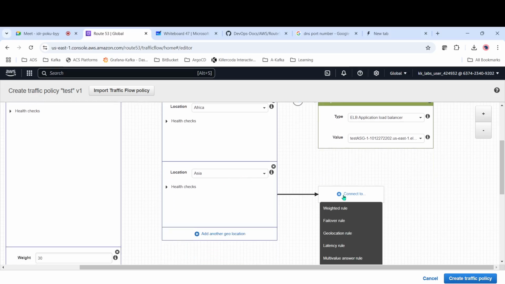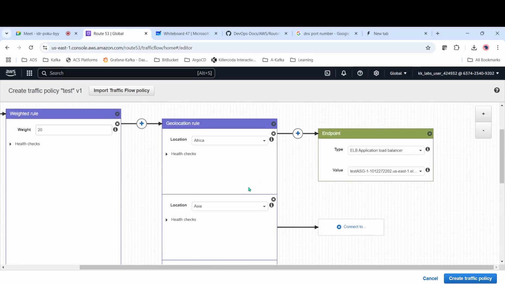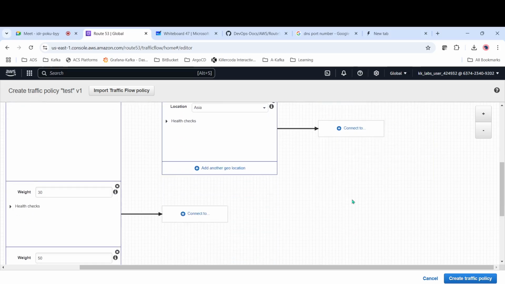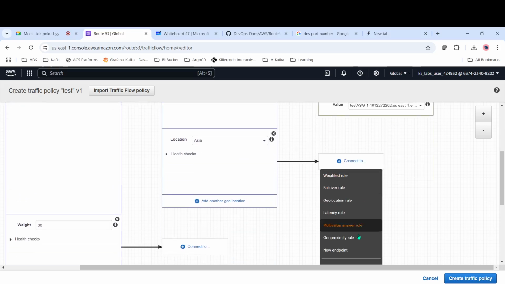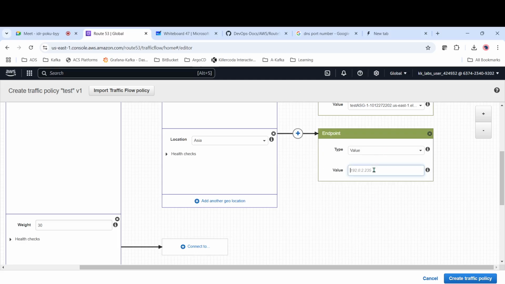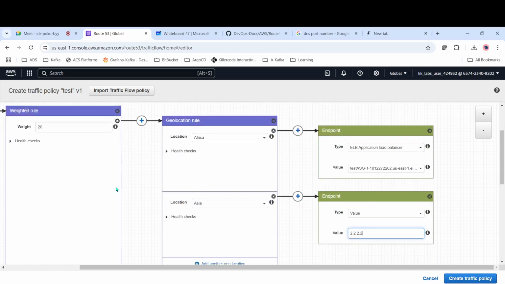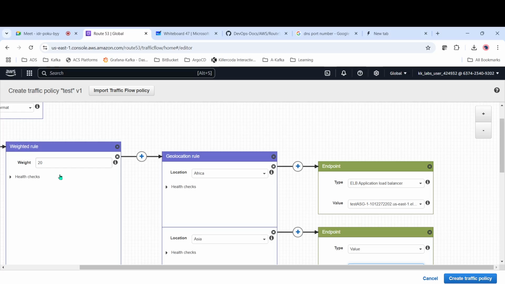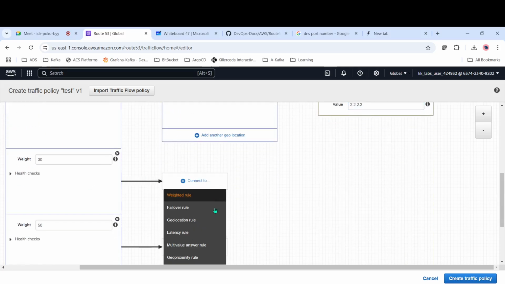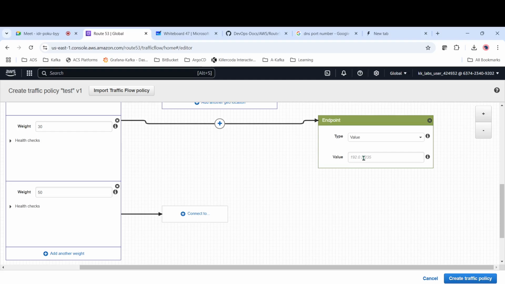Similarly you can connect to some endpoint, a new endpoint, and under value we can give like 2.2.2.2. So whatever traffic comes to Asia, it should go to this one. Now all these things happen for 20% of traffic. Now again we can configure some new endpoint, and then we can give the value like 3.3.3.3.